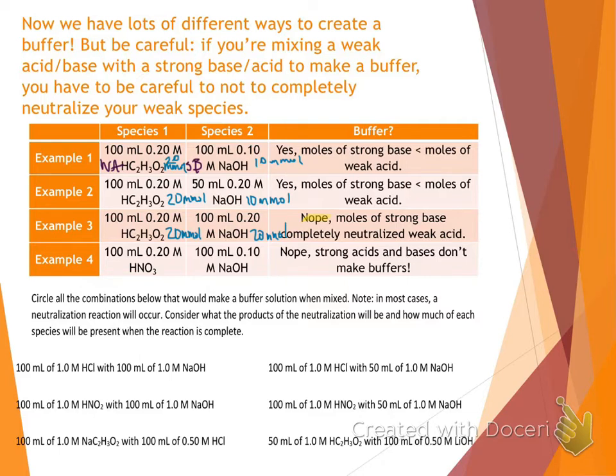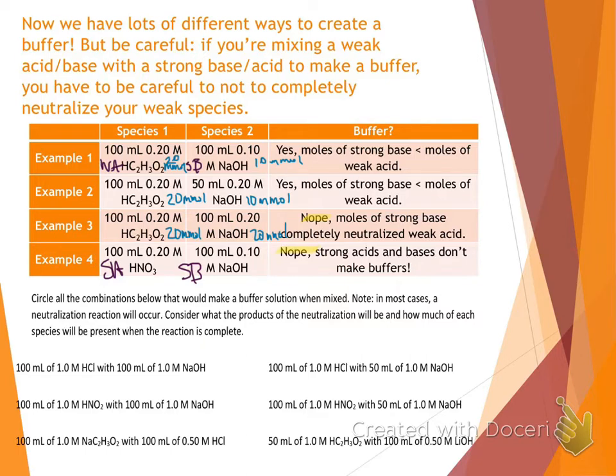Okay, last example here. Looking at this last example, oh, we changed our acid. This is nitric acid now. Nitric acid's a strong acid. Sodium hydroxide's a strong base. That's not a buffer. Strong acids and bases don't make a buffer.